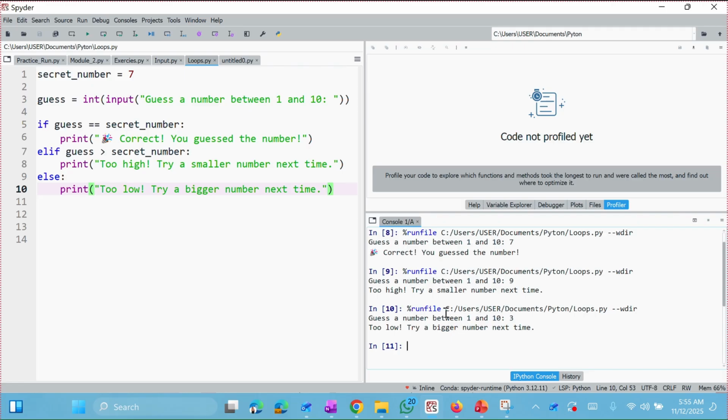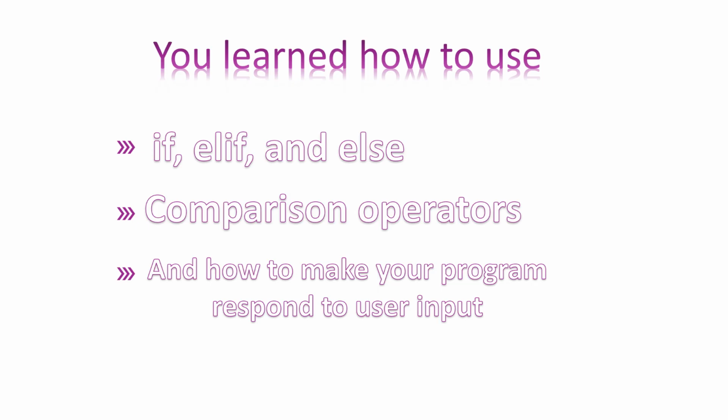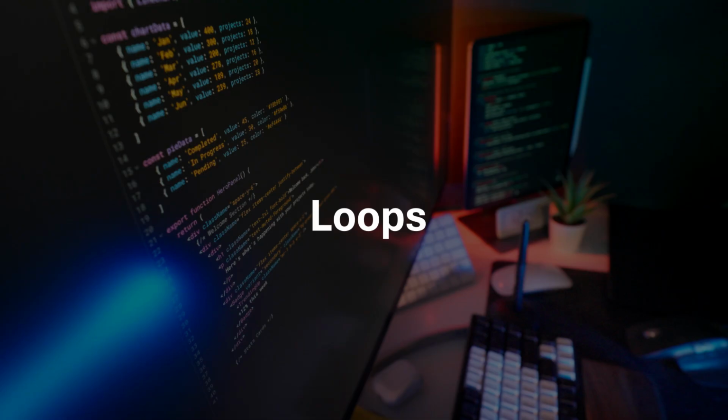Okay. Then Python compares the guess. If it's a match, you win. If it's higher, Python says too high. If it's lower, Python says too low. Nice work, everyone. You just built your first Python game. In this video, we learned how to use if, elif, and else, comparison operators, and how to make your program respond to user input. In the next video, we'll take this even a step further by learning loops so your game keeps running until the player wins.